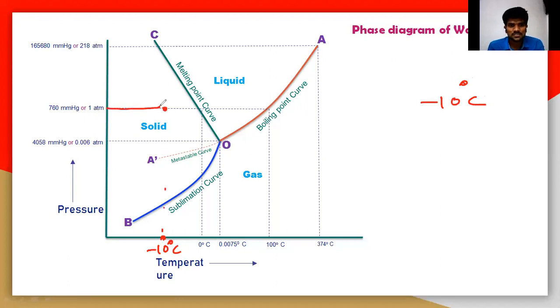I'm taking the pressure which is 1 atmospheric pressure here, because the atmosphere has a pressure of 1 atmosphere, that is 760 mmHg. So let us take a point here.